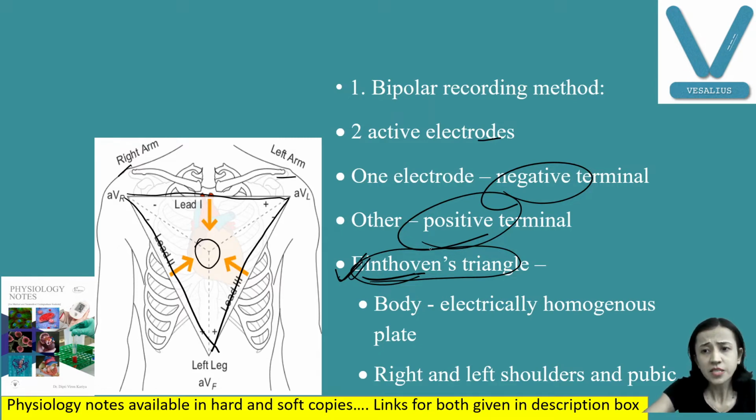So accordingly, we are placing the electrodes. Another important thing, instead of placing the electrodes on the shoulders and pubic region, we can also place these electrodes on the arms, left arm, right arm, and left foot. So for convenience, we are placing the electrodes on the left arm, right arm, and left foot. We are not placing electrode on the right foot because we are making a triangle. Fine.